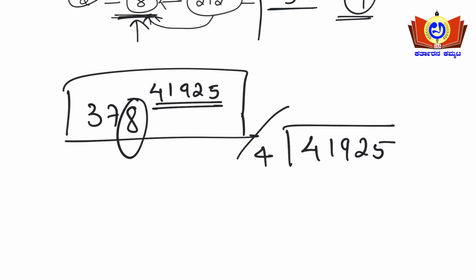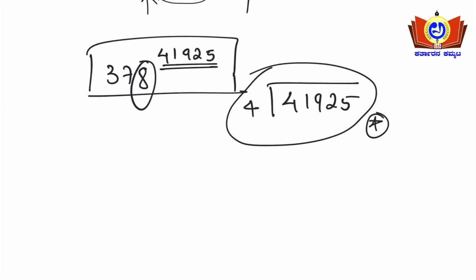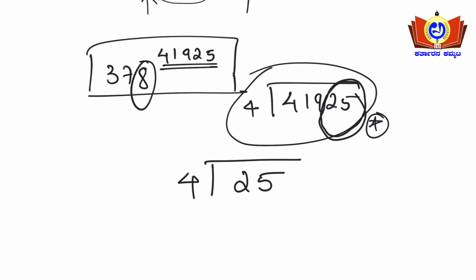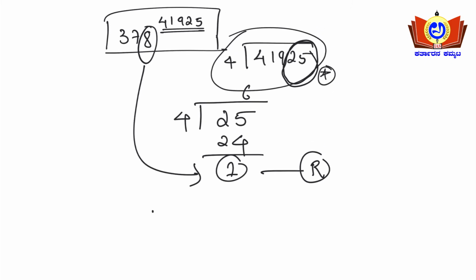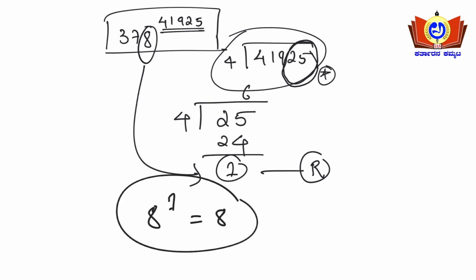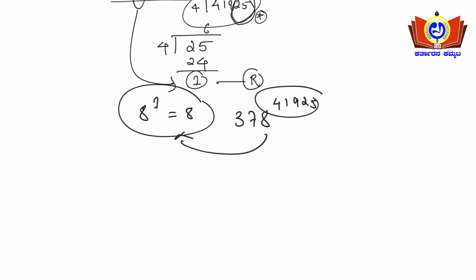See friends, actually solving this again will be very tedious, right? So one more trick is there, friends, don't worry. See here, 41925 is there, so you need to take the last 2 digits. The last 2 digits will be 25, so divide that by 4 here. 4 sixes are 24, so 1 is remaining, so the remainder will be 1. The last digit is 8 here, so 8 power 1 will be 8 here. So after solving 378 to the power of 41925, the unit digit will be 8 here. Simple, right? Yes or no?